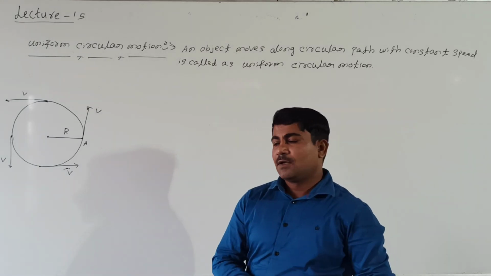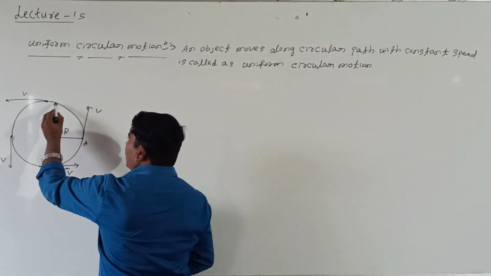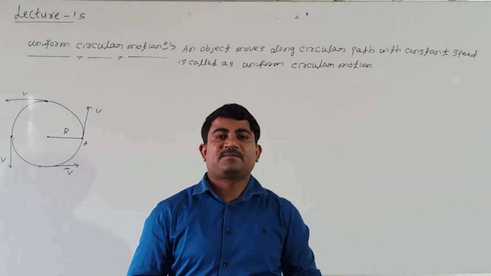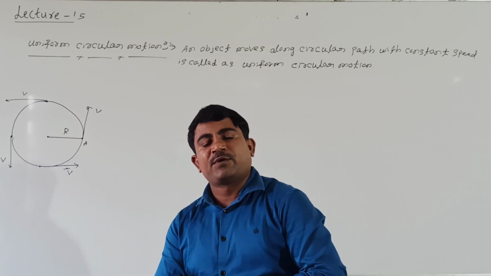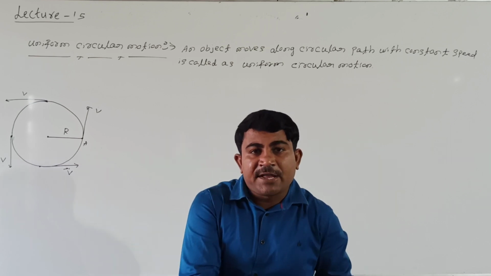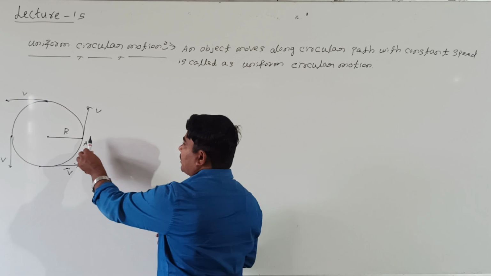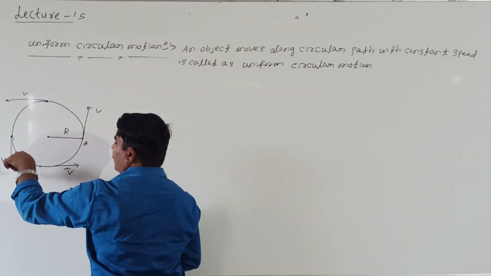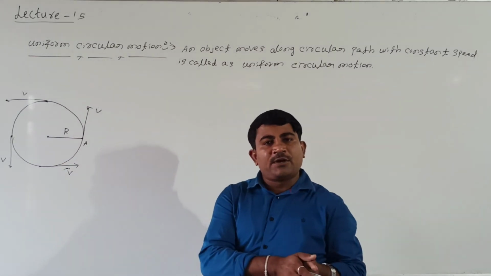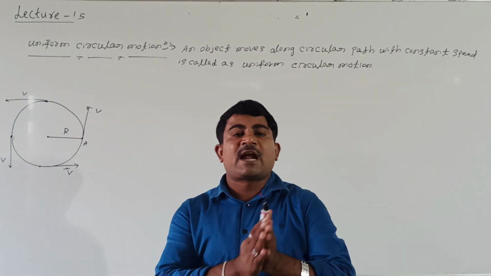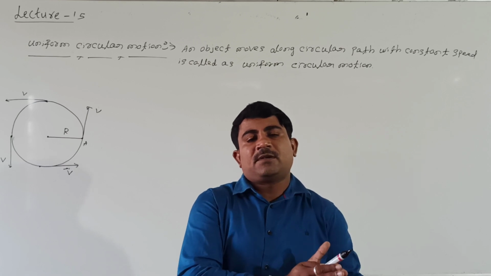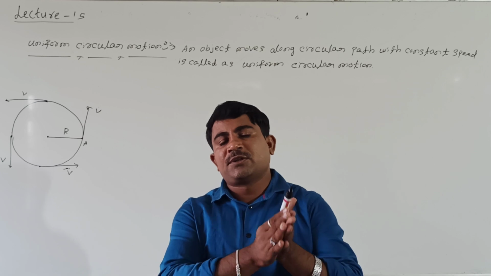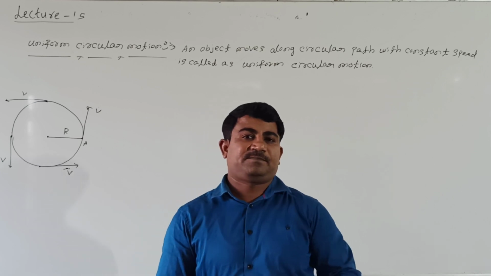Remember, students, the direction of velocity of the particle at every point changes, but the magnitude remains the same. For a uniform circular motion, if we draw the tangent line, this gives the direction of velocity of the particle. At every point the direction of velocity of the particle keeps changing, but the magnitude remains the same. Right?